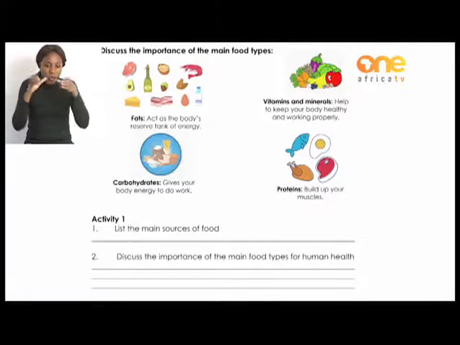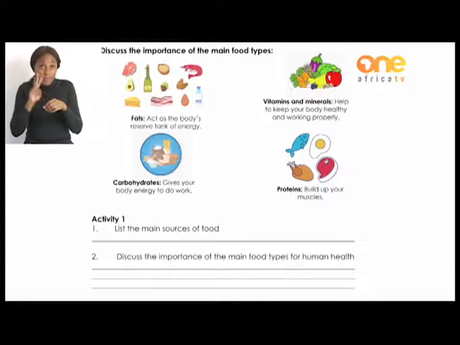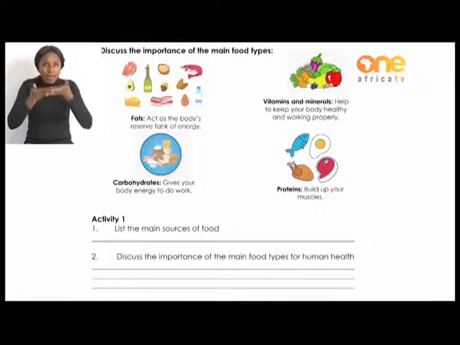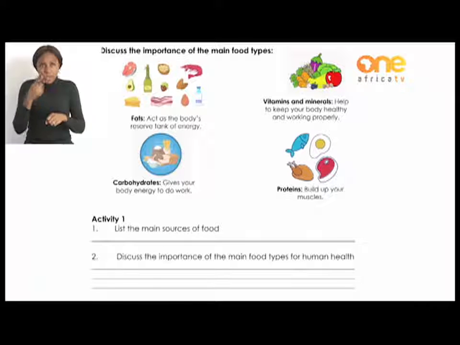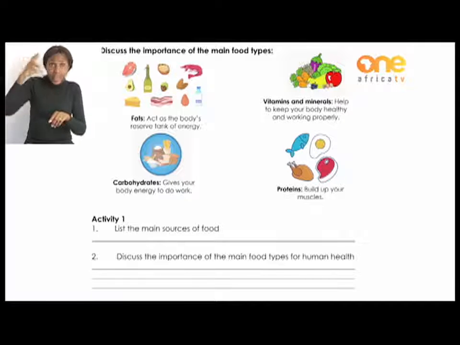Let's move on to the next one, vitamins and minerals. They help to keep your body healthy and everything working properly. They also make your bones strong, and they keep your teeth and your gums healthy. In winter time right now, your body needs vitamins and minerals because they protect your body from illness. But we need to eat foods containing vitamins because your body cannot produce them by itself. Vitamins are found in fruit and vegetables, in meat, in dairy products, and there is even one type of vitamin that you get from the sun. So it is important to play outside as well.